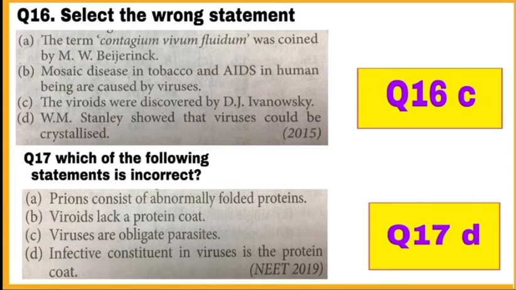C. Viruses are obligate parasites. This is also correct. Viruses are inert outside their host and active inside the host. D. Infective constituent in viruses is the protein coat. This is wrong. In viruses the infective constituent is DNA or RNA and not the protein. So, incorrect statement is D. Mark D as a correct answer.